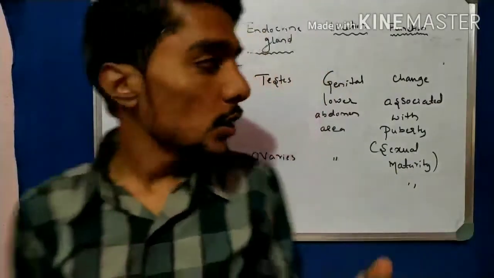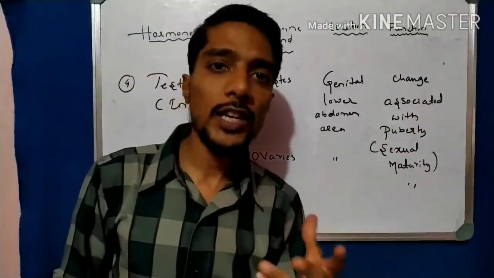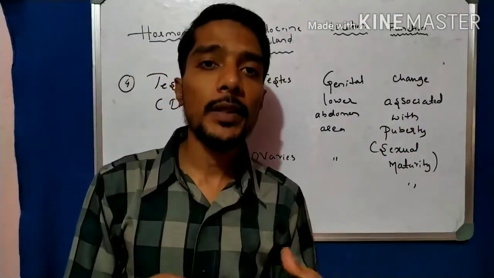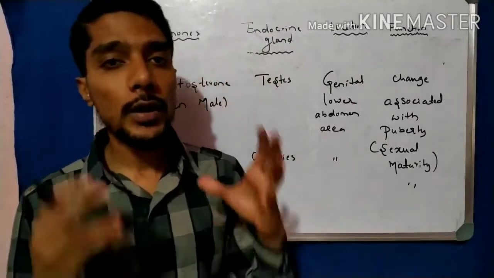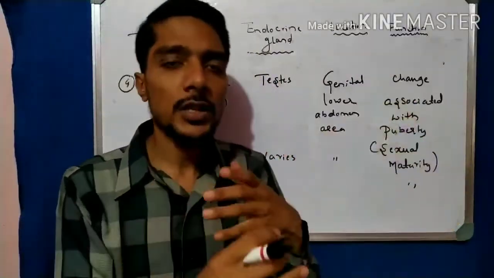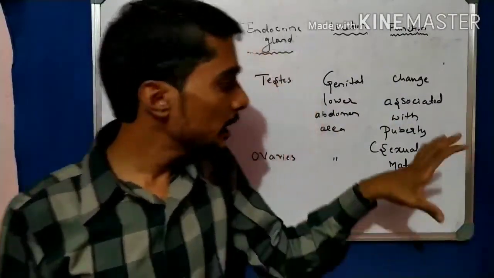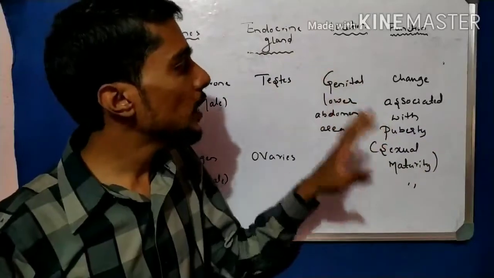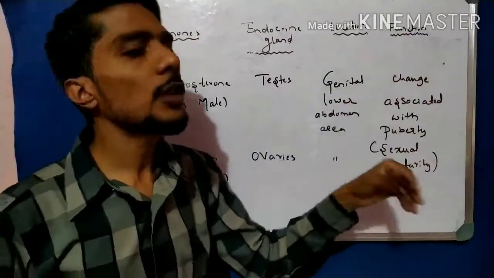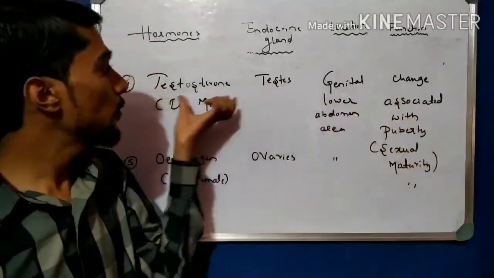Now, what is the function? The changes associated with puberty. There is growing of genital hair, growing of hair in the armpit, growing of hair on the face, then the formation of sperms. All these are puberty changes. We study them in detail in the reproduction chapter in part 2, but here you just get a knowledge about that. The changes of puberty that take place in boys are with the help of testosterone.